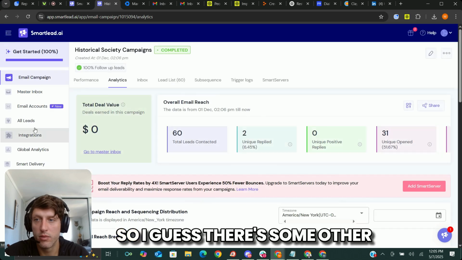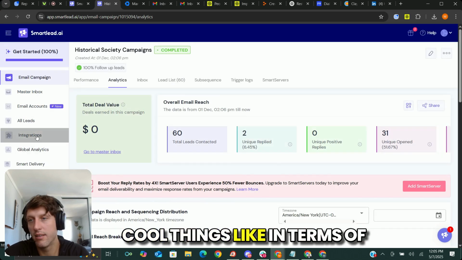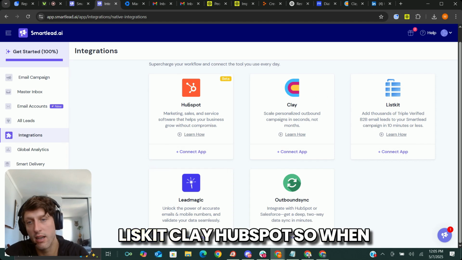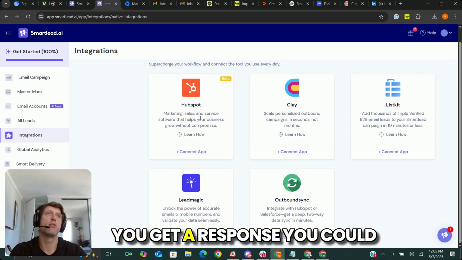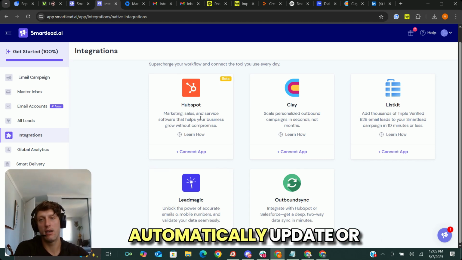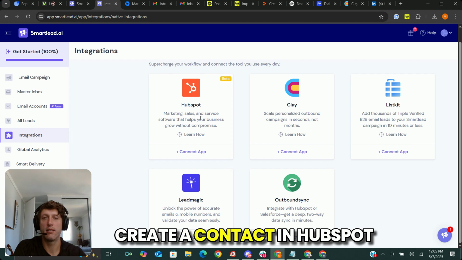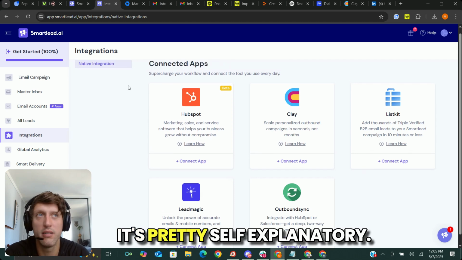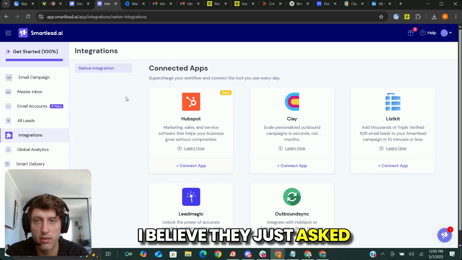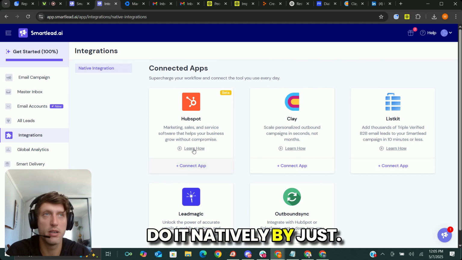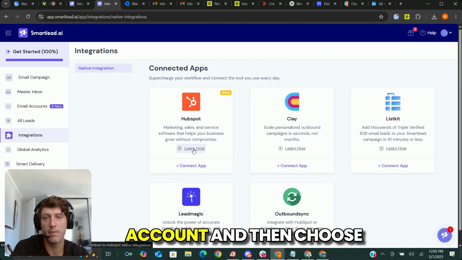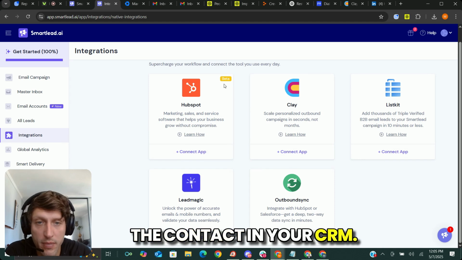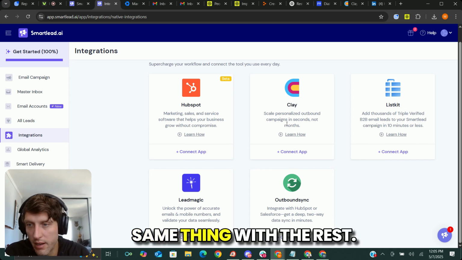So I guess there's some other cool things like in terms of integrations, they have native integrations with ListKit, Clay, HubSpot. So when you get a response, you could automatically update or create a contact in HubSpot, for example, right? So you would just connect that app. It's pretty self-explanatory. I believe they just ask for an API key, or they do it natively by just, yeah, you can just sign into your HubSpot account and then choose how you want to record the contact in your CRM. Same thing with the rest.